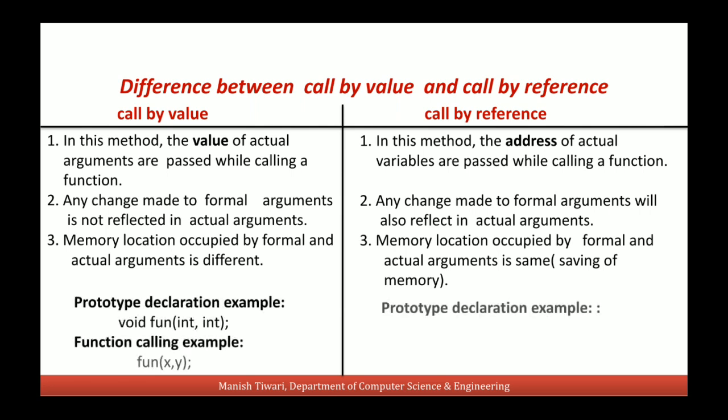When we declare a function in call by value method, it is declared by just passing the data type of those variables. And when we call that function, we just use the names of those variables. And in call by reference method, when we declare a function, we write the data type followed by the asterisk sign. That means we pass pointer arguments. And when we call the function, we use the addresses of those variables. So this is the formal difference between call by value method and call by reference method.